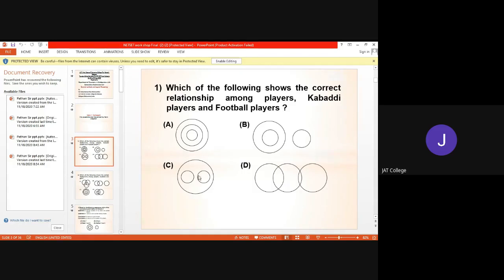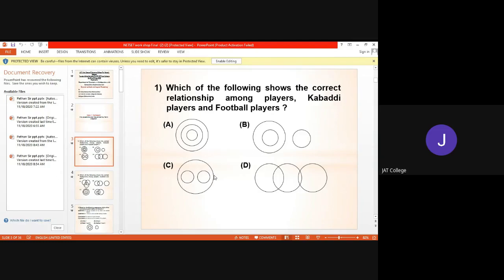Now there are two options, A and C, in which a large circle is there and two other circles are there. Now which one is correct? We have to see. So look at here. Players are of two types in this question: kabaddi players and football players. So the larger circle represents the players.